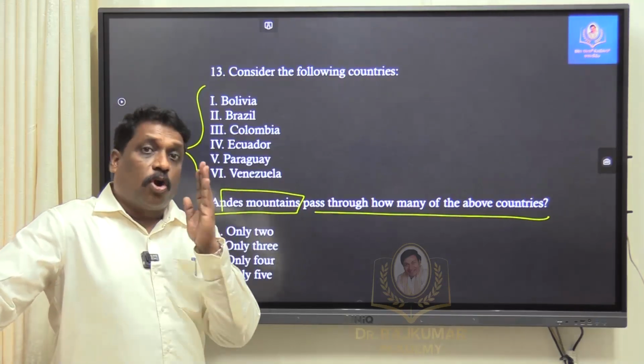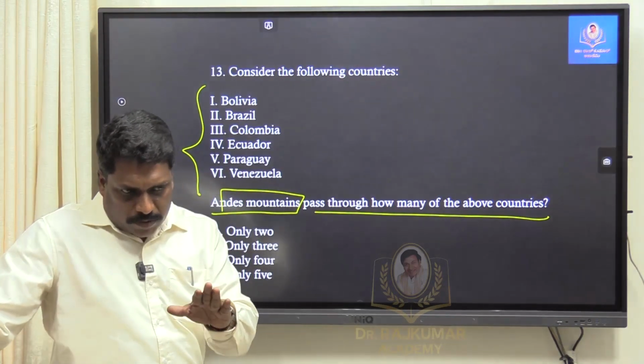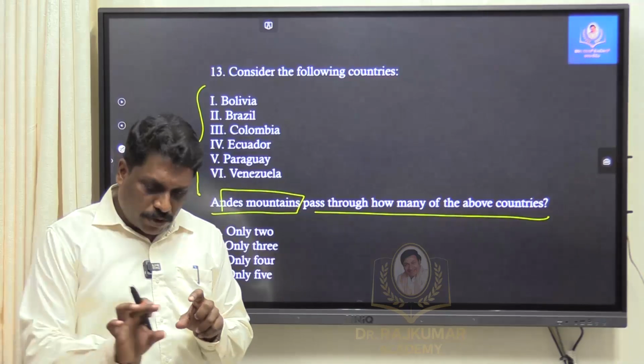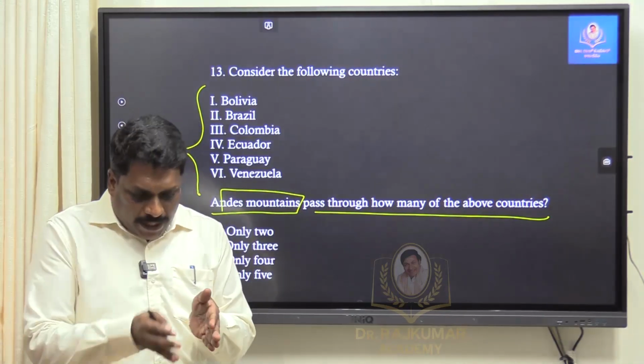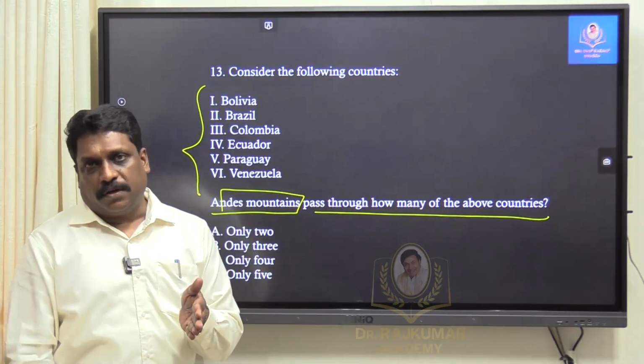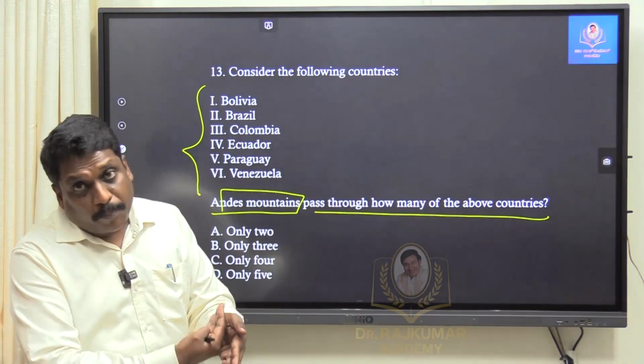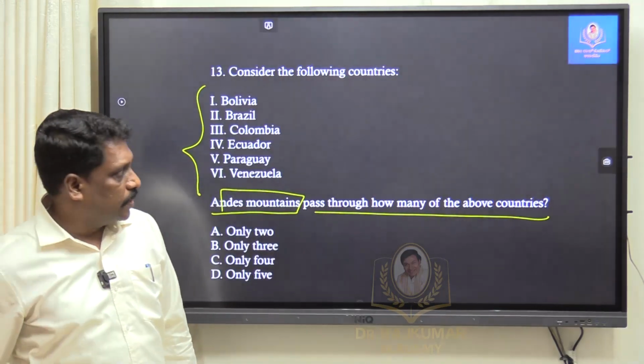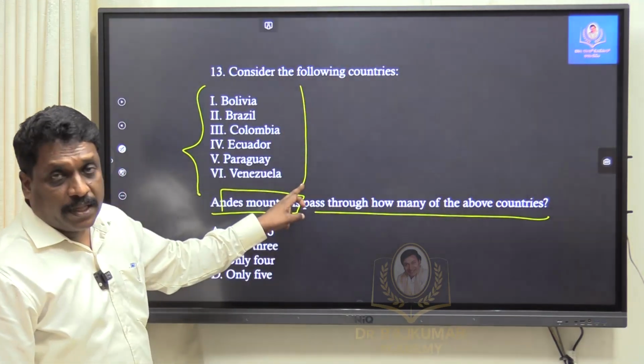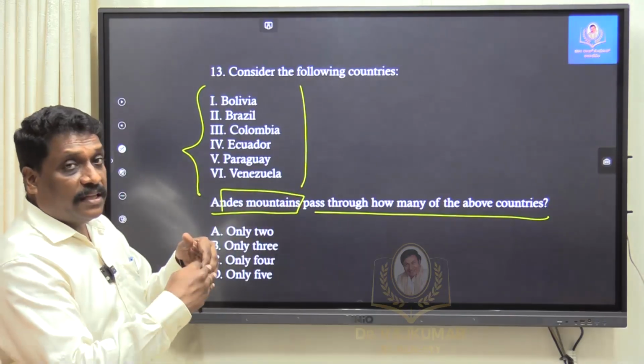Andes mountains or Rocky mountains, particularly when I talk about these mountain systems in Americas, both South America and North America, they are located along the western side of the continent. It means they are located along what? Pacific coastline. So what is my simple logic? Somewhere in this list, I will look for the countries which are in the eastern side of the continent.